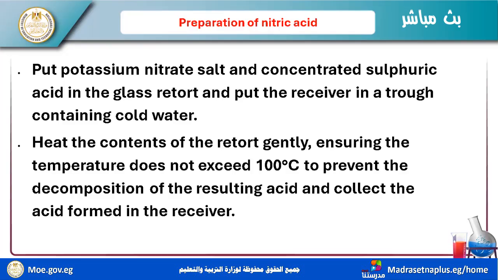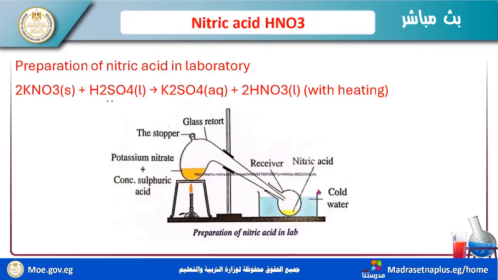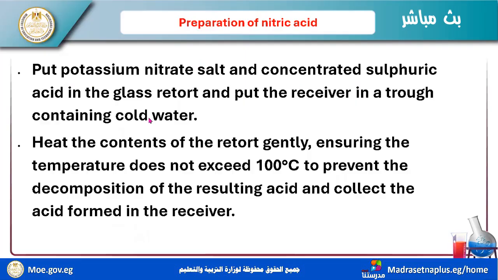Now, you must write the equation. You must keep this equation, or you must save this equation in your brain. This is very important because this reaction is the way to prepare nitric acid in the laboratory. Put potassium nitrate salt and concentrated sulfuric acid in the glass retort. I have a glass retort in this shape, okay, and put the receiver in a trough containing cold water. Heat the contents of the retort gently.